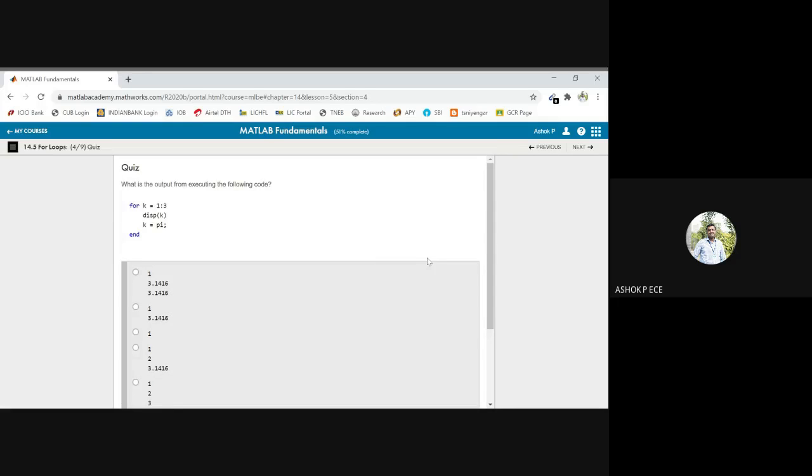Tell me the answer for this. For k equal to 1 to 3, display k, and k is equal to pi. So k is 1. When the k value is 1, display k will be 1. And k is equal to pi. Pi is 3.14. What will happen after that?